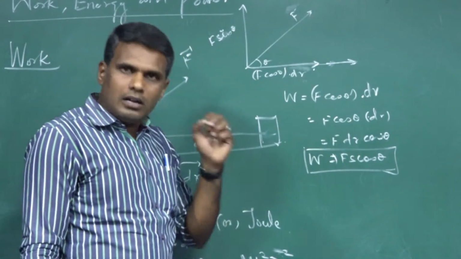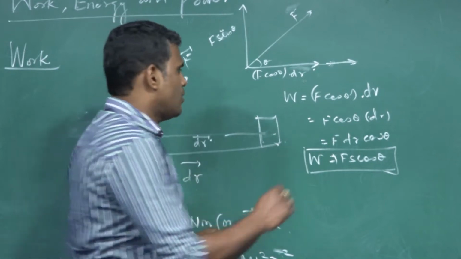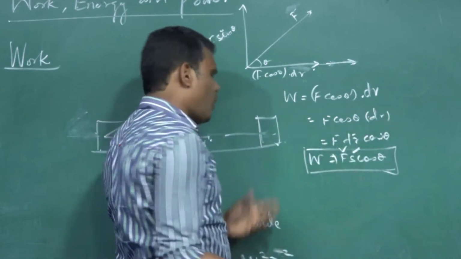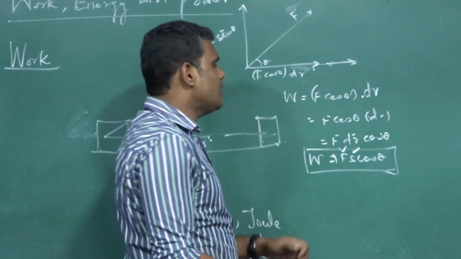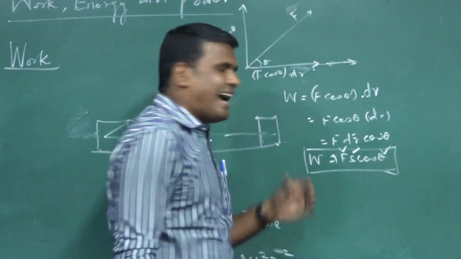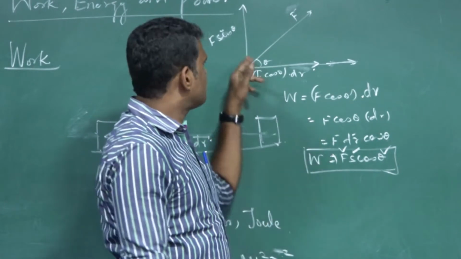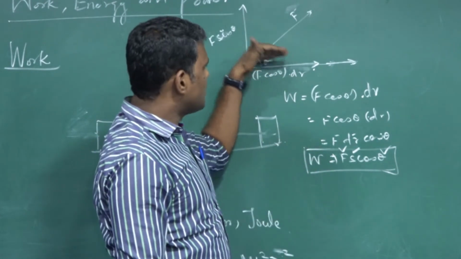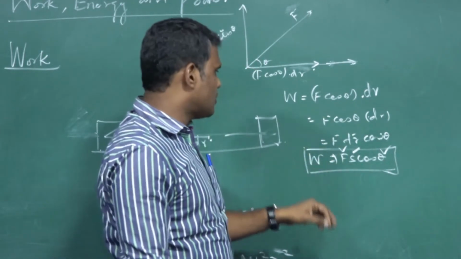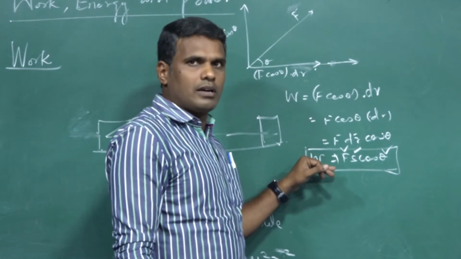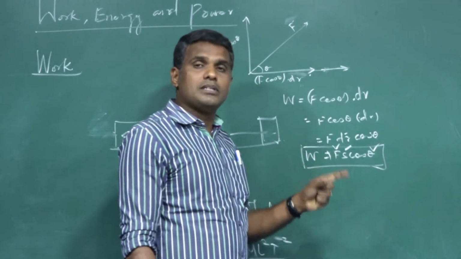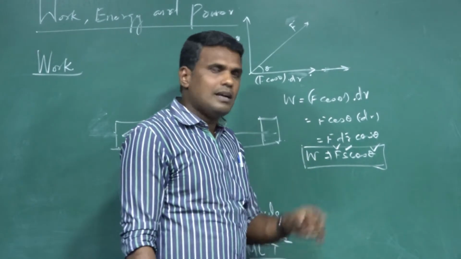So the work done on the body depends upon three factors. One, the force acting on the body. Two, the displacement, S or dr, whatever the displacement is represented by. And three, theta, the angle between the force and displacement. Force and displacement make some angle theta, and this theta is also important in determining the value of work done. Now we can say work done depends upon force, displacement, and angle theta.